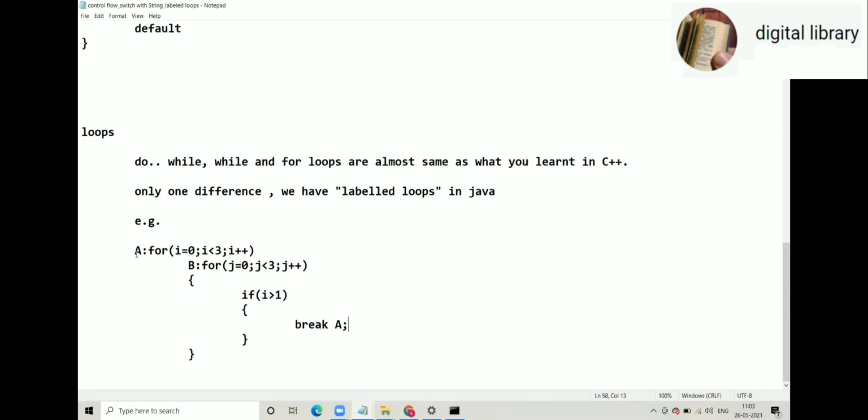The syntax to write a label is label name, colon, for any loop. First, do we have to declare that A and B? No, directly. Those are not variables. They are just labels. So you can directly apply that label.